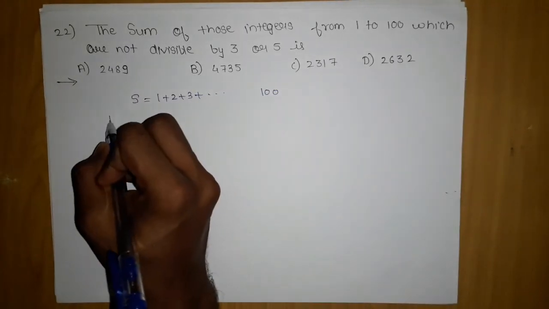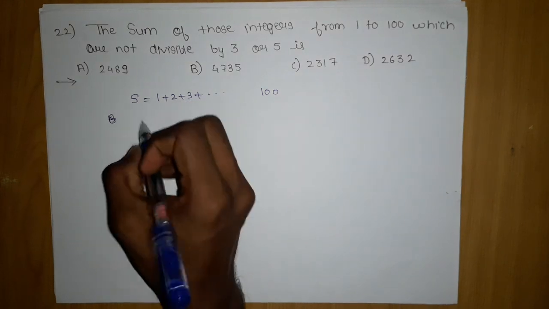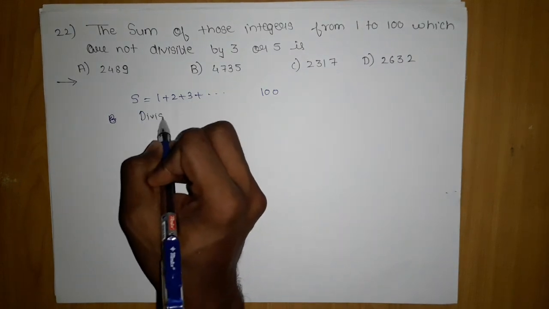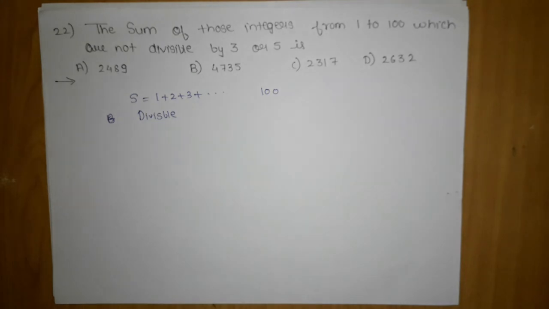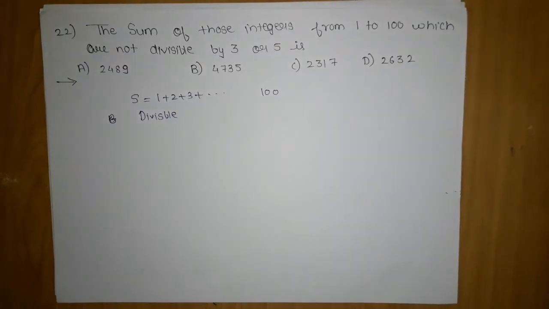And what we want: first we will calculate the numbers divisible by 5 and divisible by 3, then we will remove them from the series. The left terms will be what we want, which are not divisible by 3. But for that we need to find divisible by 3, divisible by 5 and divisible by both, and then remove both of them from the series. Then the left terms will be neither divisible by 3, 5 or both of them.